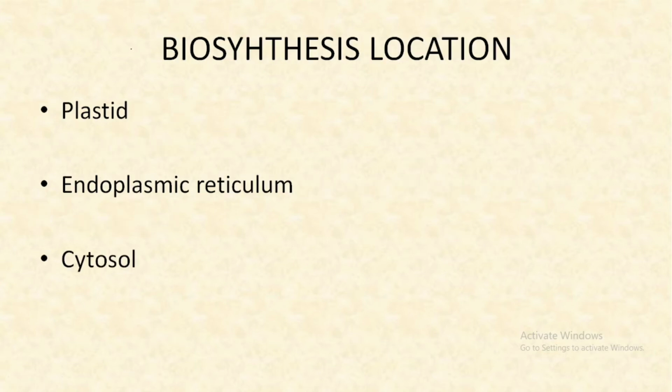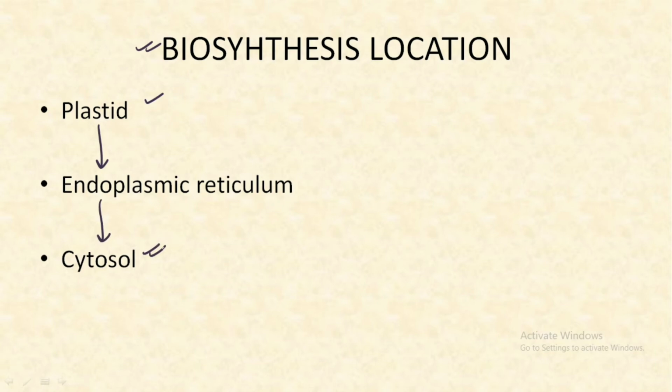There are 3 main cell organelles involved in the biosynthesis. First we have the plastids, then the subcomponent of the biosynthesis pathway gets transported to the endoplasmic reticulum, and after the endoplasmic reticulum the final activation occurs in the cytosol.